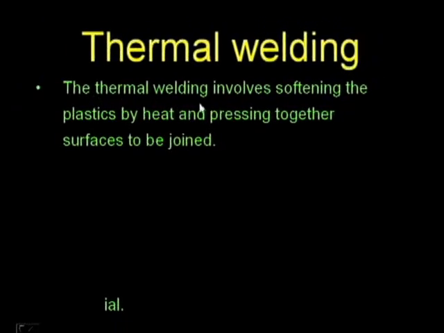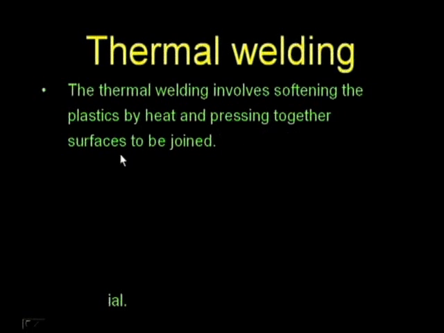Now, let us go for another welding process, that is the thermal welding process. As you know, thermal is nothing but heat. Now, let us see how this works. The thermal welding involves softening the plastics by heat and pressing together surfaces to be joined.